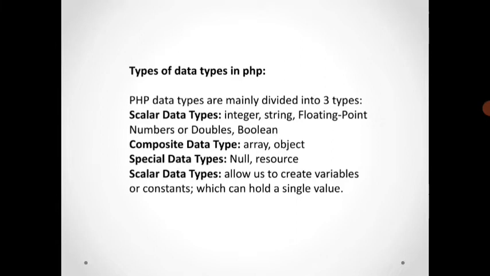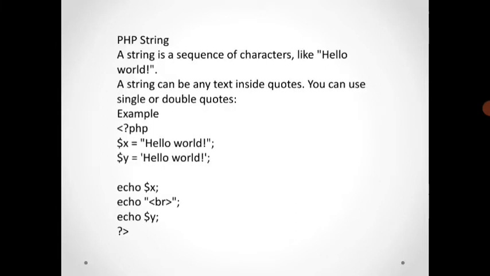The scalar data types are used to create variables or constants with a single value declaration. First one is PHP string. A string is a sequence of characters, like hello world. A string can be any text inside quotes. You can use single or double quotes. Example of the PHP string.